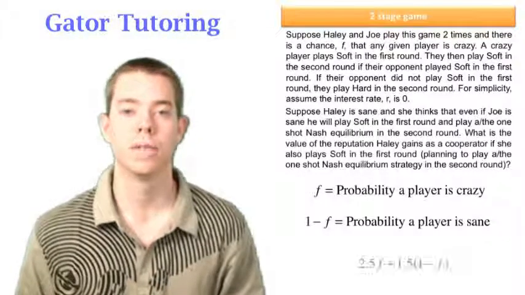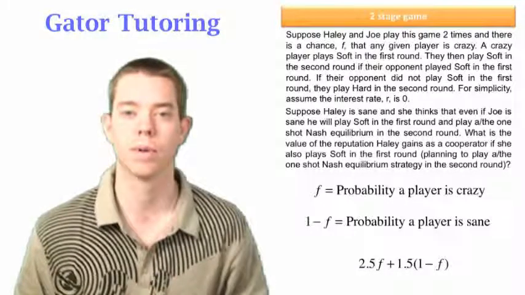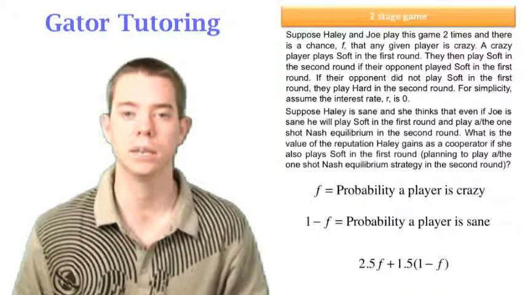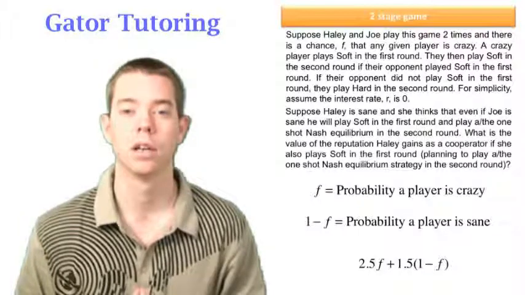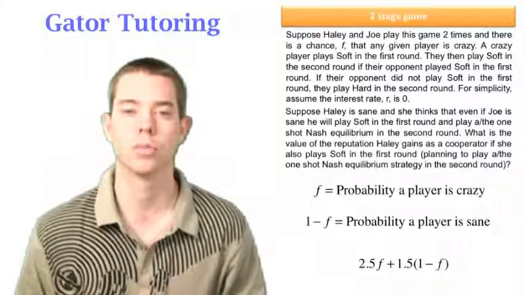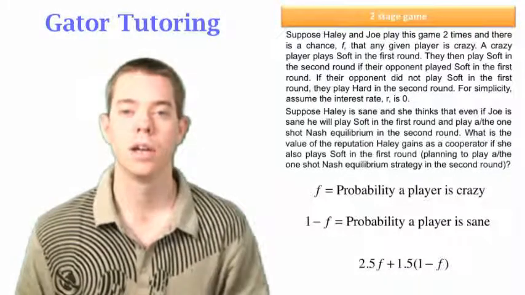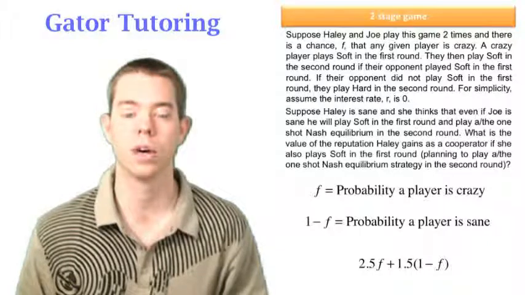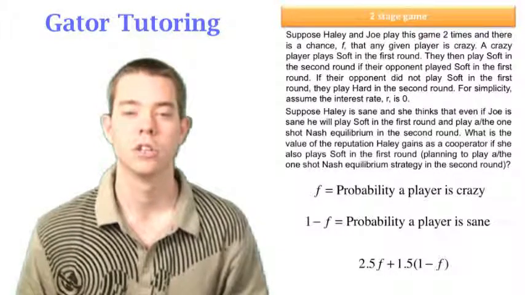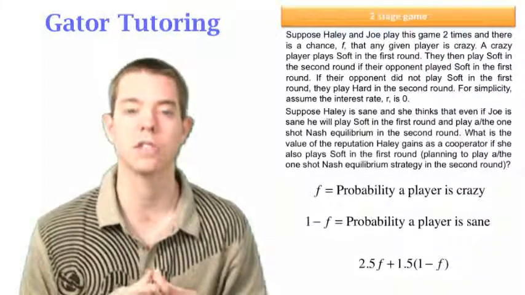Well, if Joe is crazy, which is F, she'll get 2.5 in the second round because she'll play medium in the second round. If Joe is crazy, well then he'll play soft again because in the first round she played soft. So she'll get that 2.5. Well, if Joe is sane, 1 minus F, he'll play medium in the second round as well, and they'll both make 1.5.